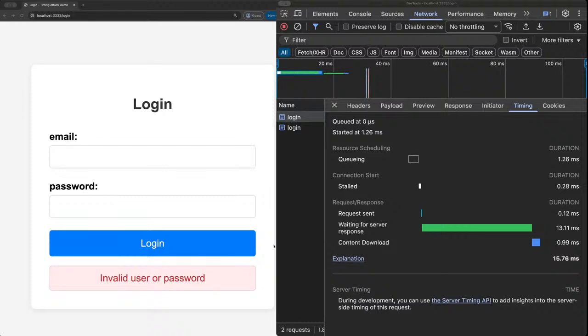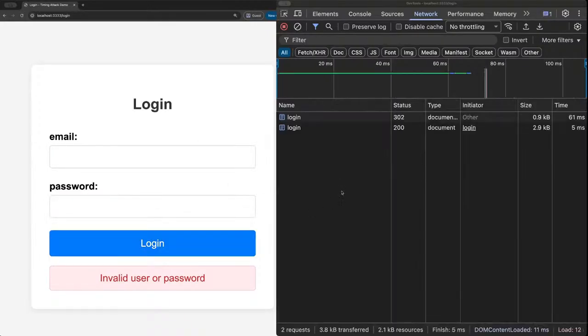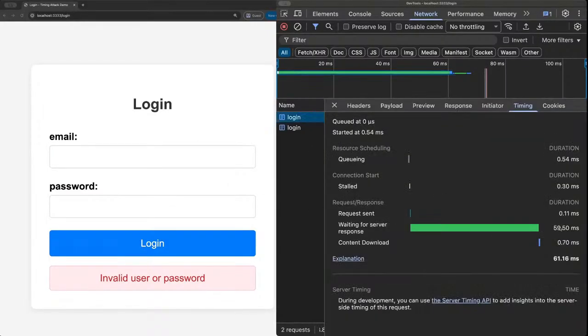If we try once more to log in with an invalid email or a valid email, anna at example.com, we get a response of 59 milliseconds, and then we enter gibberish.